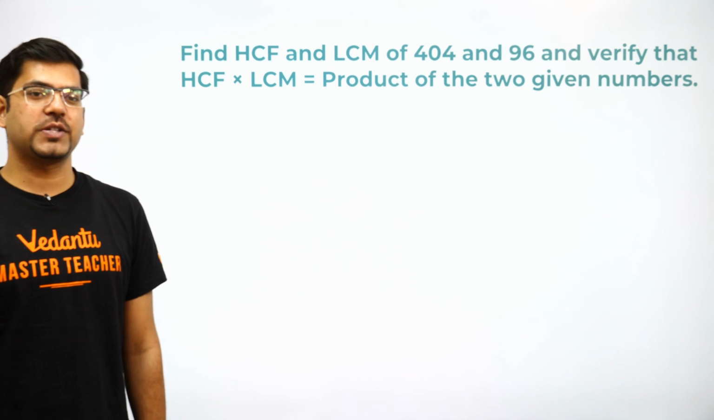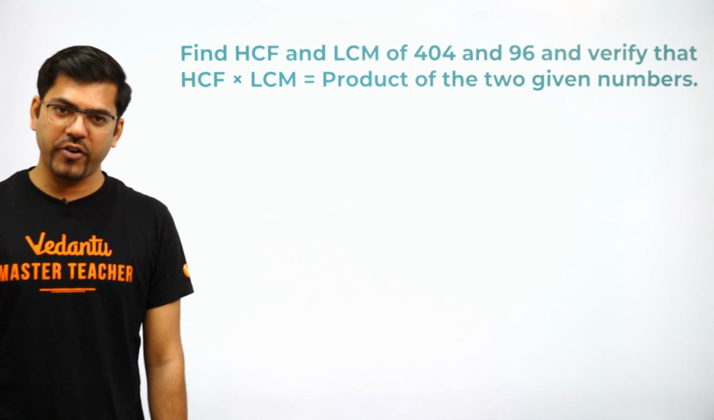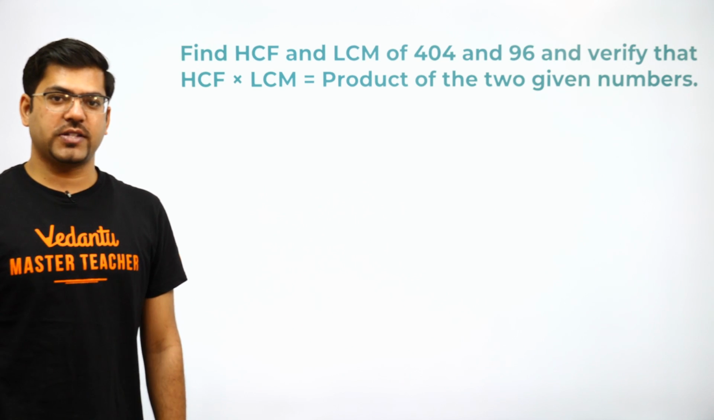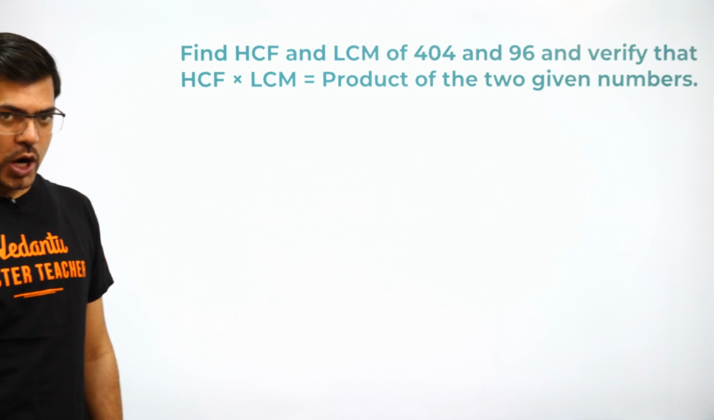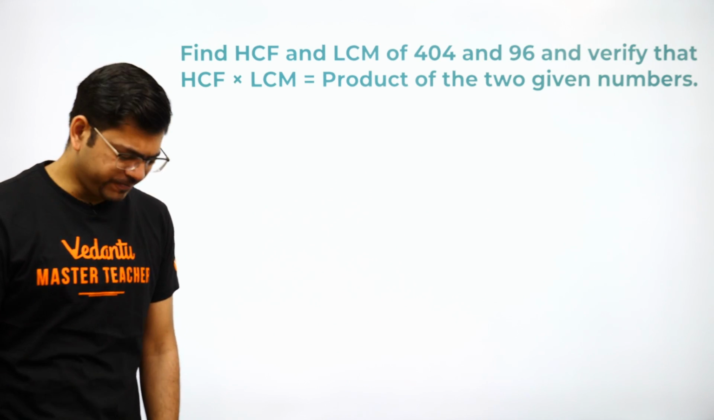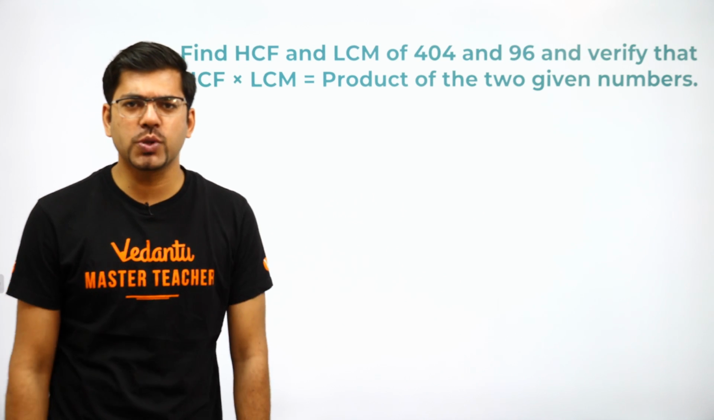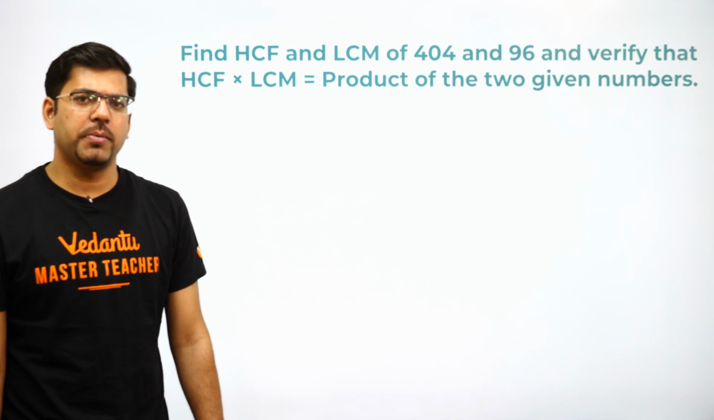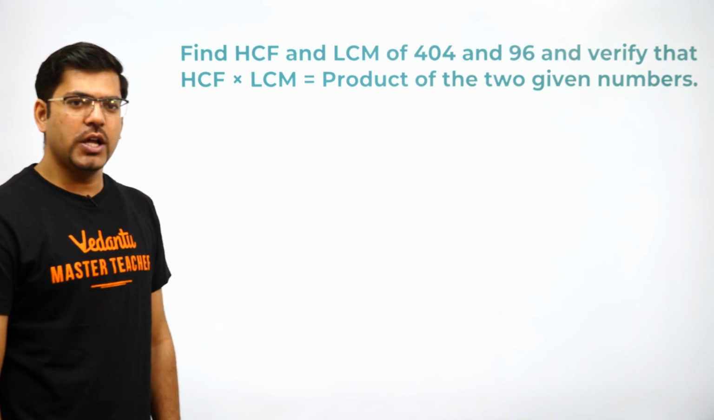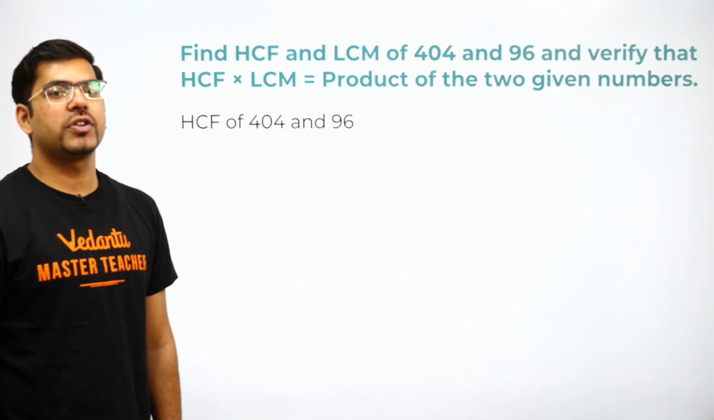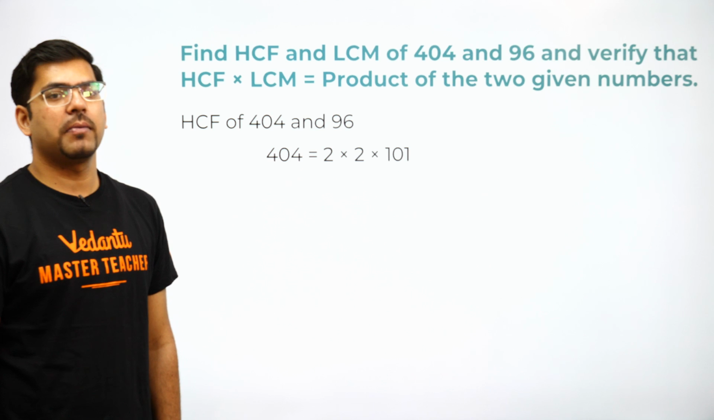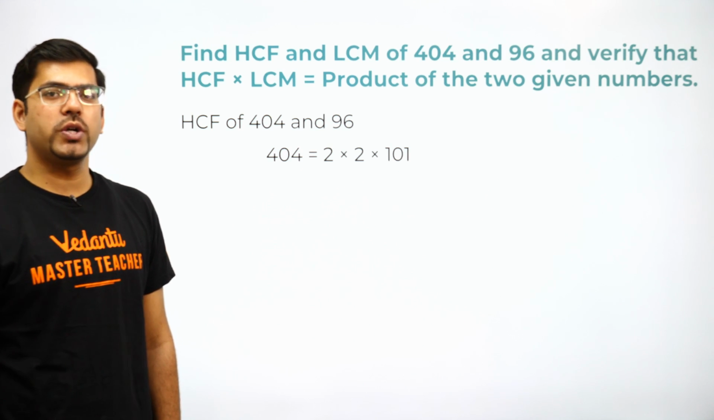Now moving on to our next question, find the HCF and LCM of 404 and 96 and verify that HCF into LCM is equal to product of the 2 given numbers. So I guess you would be able to solve this question. Again, an easy one. So let me show you the steps how you should solve this question. So the first step which you would be writing here is HCF of 404 and 96, which is nothing but 404 is equal to 2 into 2 into 101.